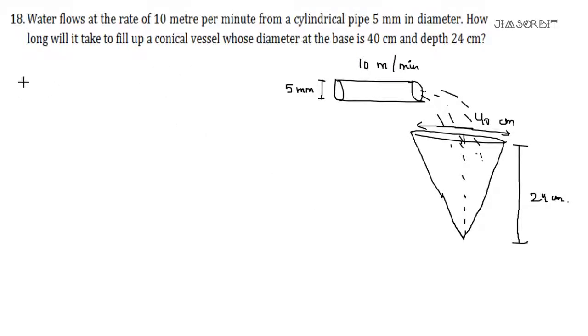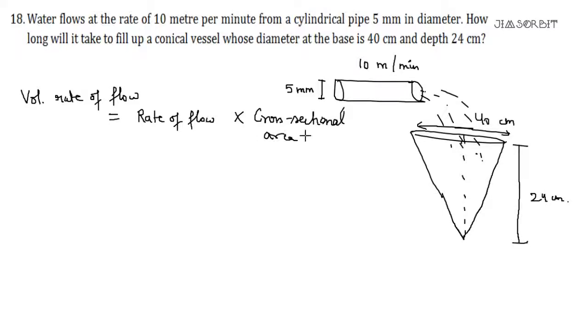Directly remember this formula. Volume rate of flow, how much volume is flowing in 1 minute, is equal to the rate of flow, how many meters per minute it is flowing, multiplied by the cross-sectional area. Directly, right. Cross-sectional area of the pipe.